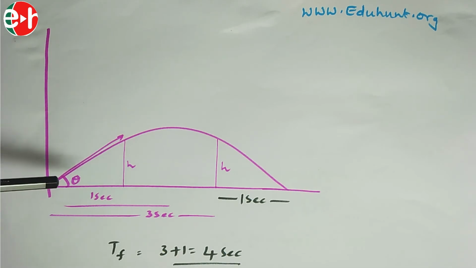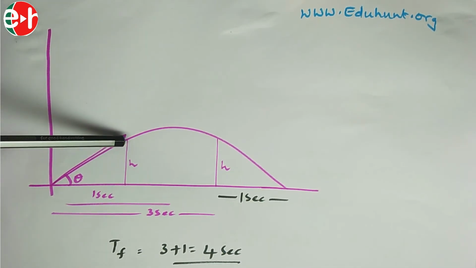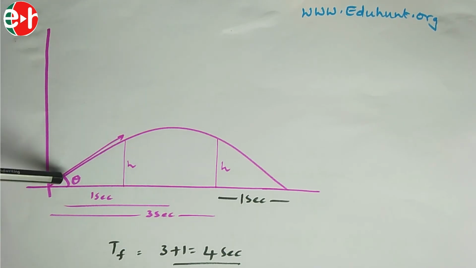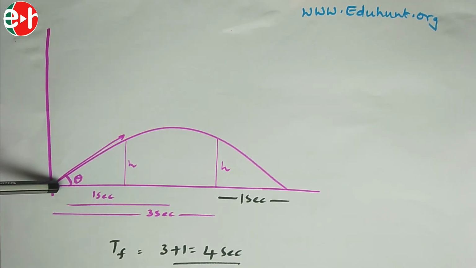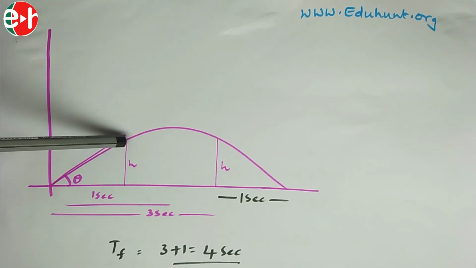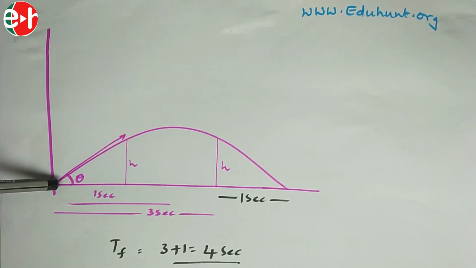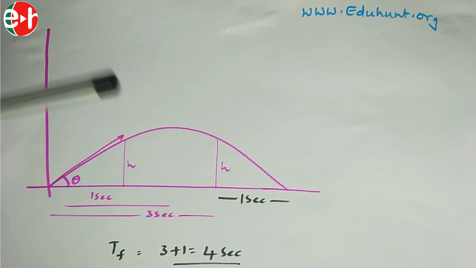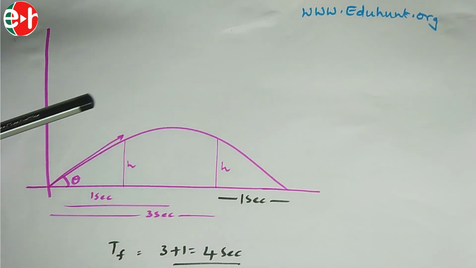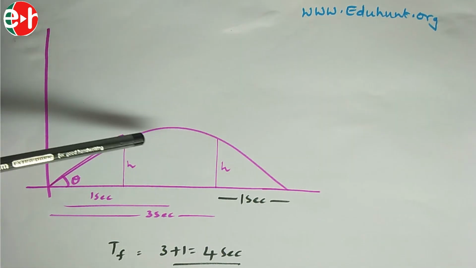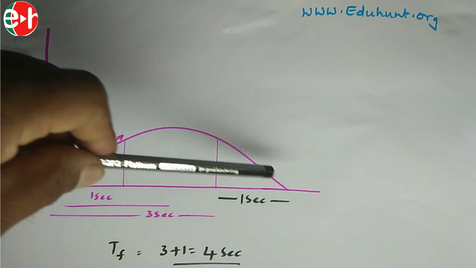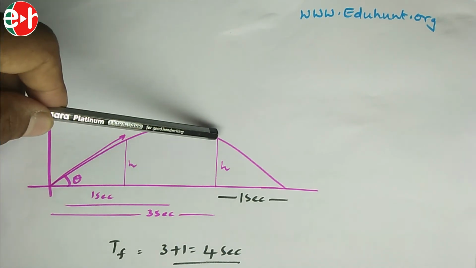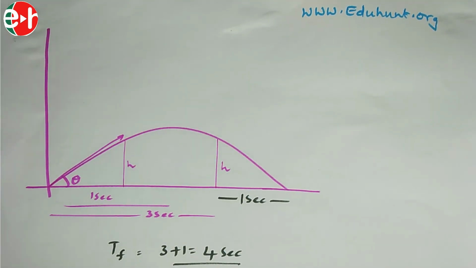See, I am going to use the trick. If from here to here it is t, from here to here also the time is same. As you know, the time of ascent equal to time of descent. If it takes 1 second from here to here, from here to here also it takes only 1 second. This is height h, this is also h. Similarly, by symmetry, if it takes from here to here 1 second, here to here also it takes only 1 second. So from here to here it is 3 seconds and this is 1 second, total 4 seconds.